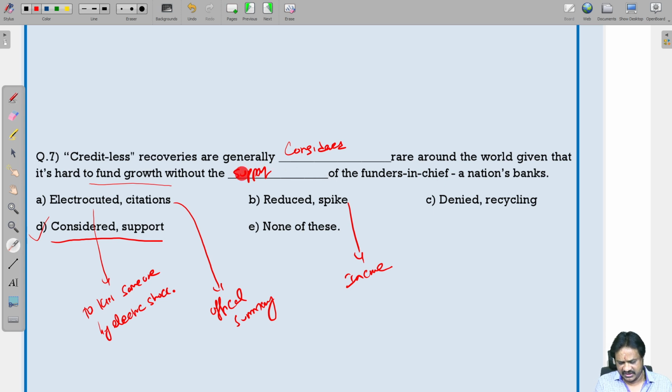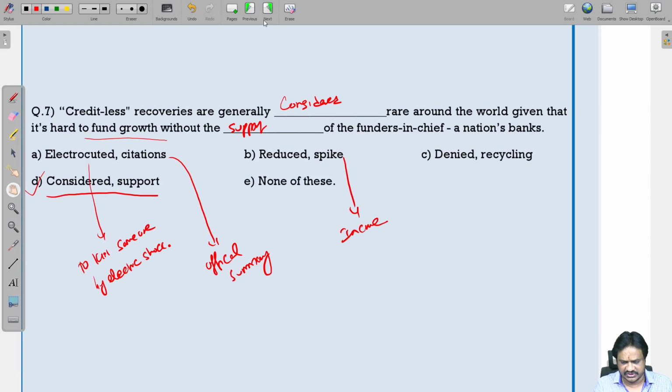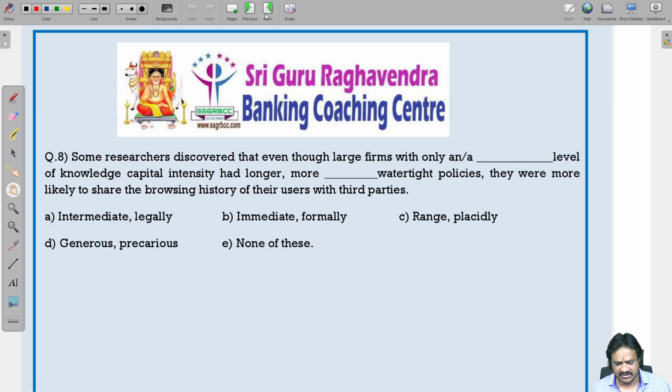So, here based on the second blank, why? Because instead of taking the first blank, the second blank is very easy. Support is correct, and based on that, considered is also definitely correct. Let us see the next question. Question number 8. Some researchers discovered that even though large firms with only an or a dash level of knowledge, so beginner level, intermediate level or advanced level. So here we can use intermediate level of knowledge.